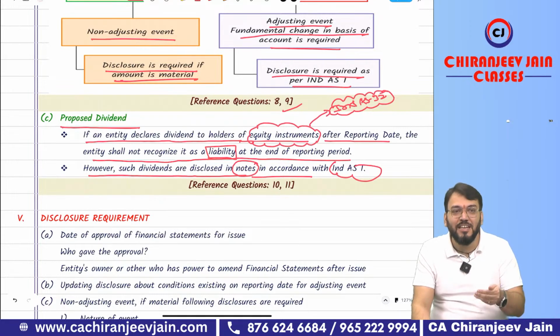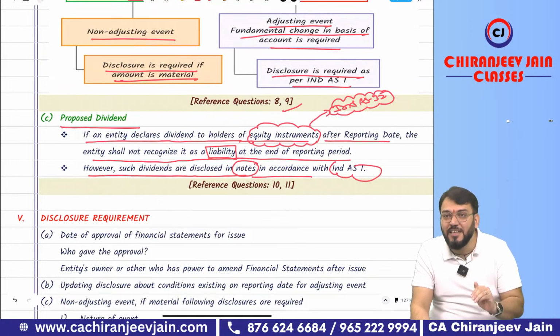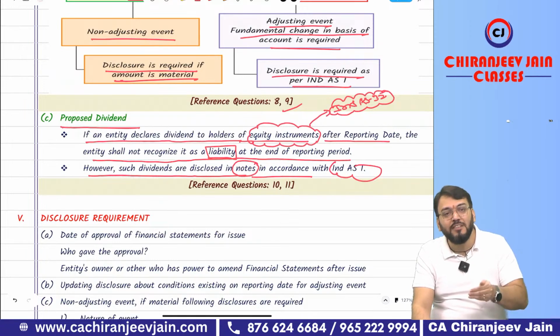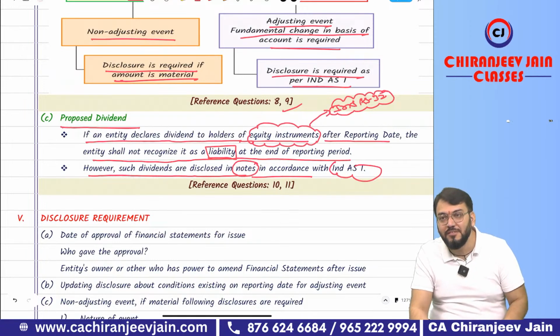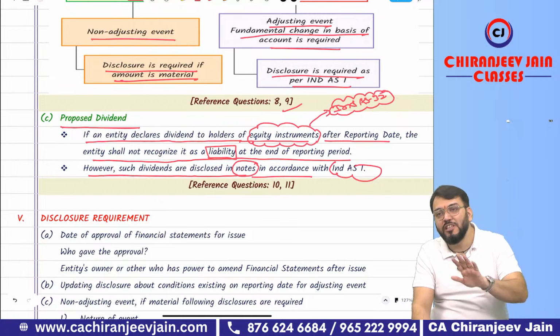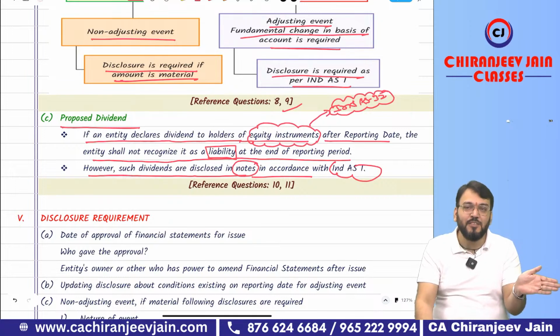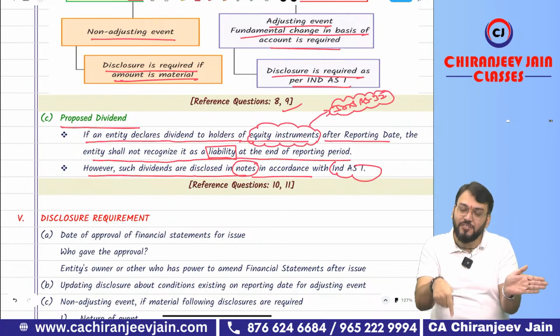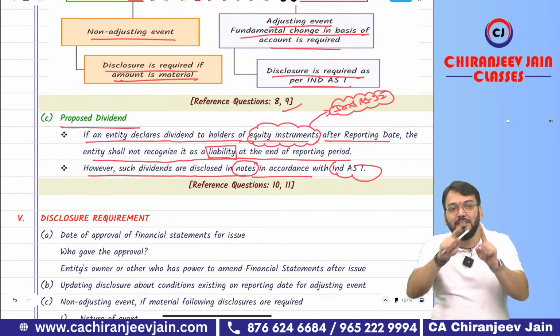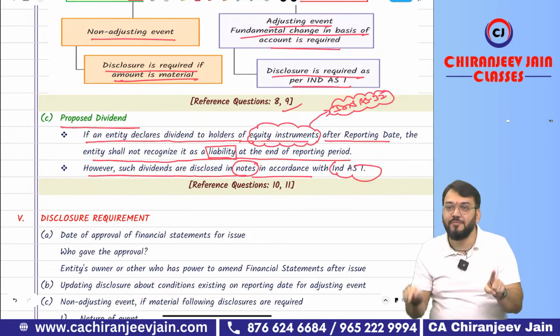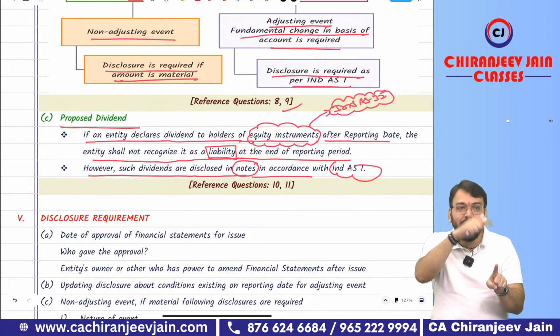You are not able to understand. Provisions are liabilities. When you are saying it will not be recognized as a liability, so whether it is a provision, if there is no obligation, there is no present obligation. We have just done Ind-AS 37. Why have I done Ind-AS 37 before this? Because of this point only. My entire discussion is interlinked. So now I apply Ind-AS 37.